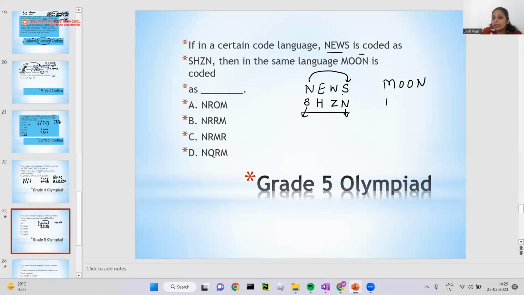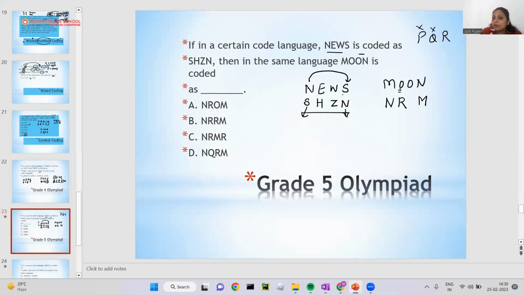So I can write in place of M, I can write N. Got it? So now after that, how does H come in place of P? E, F, G, H. If you can see that, they have just taken the third letter. So after O, what is the third letter? P. I have to leave P, I have to leave Q, then I have to use R. So I will write R.